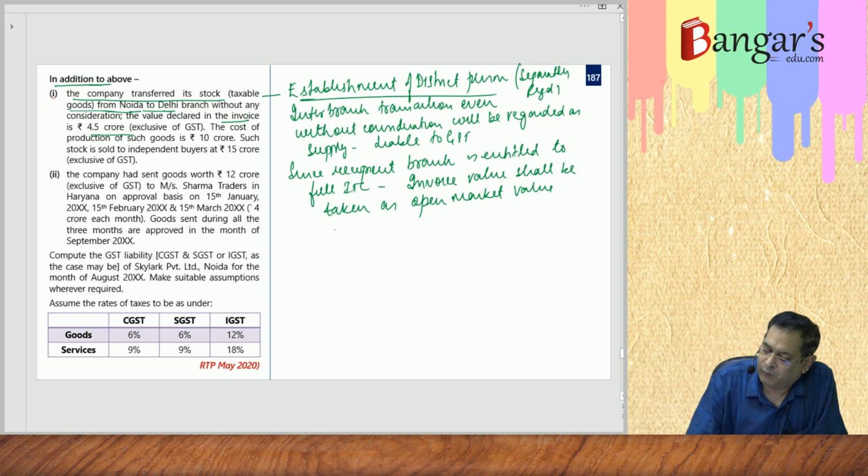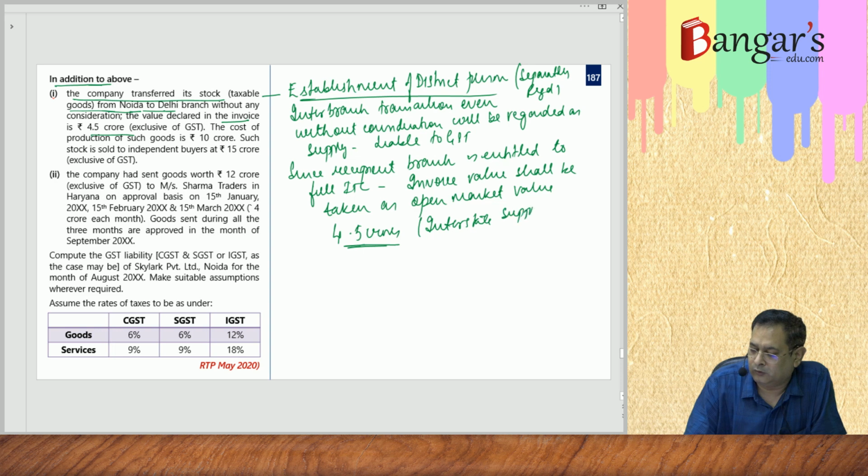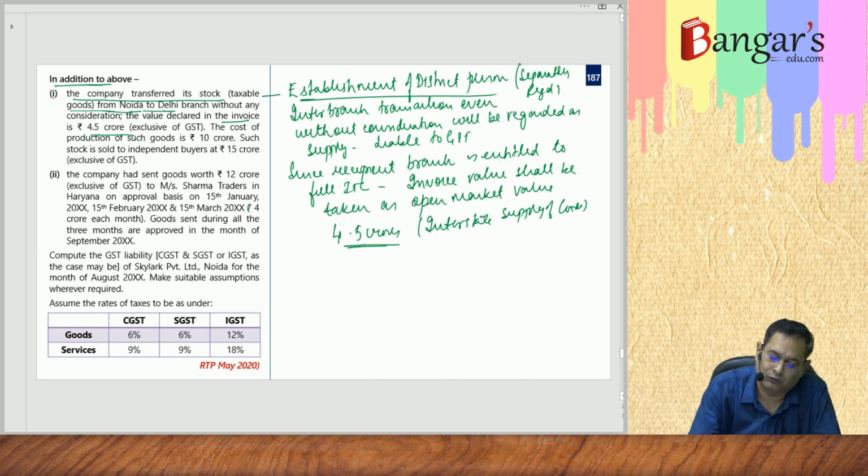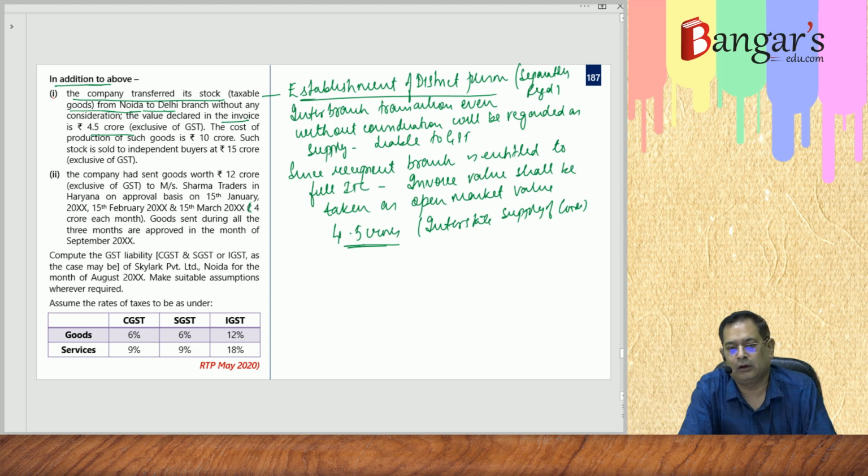So this 4.5 crores will be regarded as interstate supply of goods. Such goods are sold to independent buyers. Cost is 10 crores and such goods are sold to independent buyers at 15 crores. So it doesn't matter at whatever amount it has been sold and whatever the cost. Here, since the recipient branch is entitled to full input tax credit, you will take only 4.5 crores.